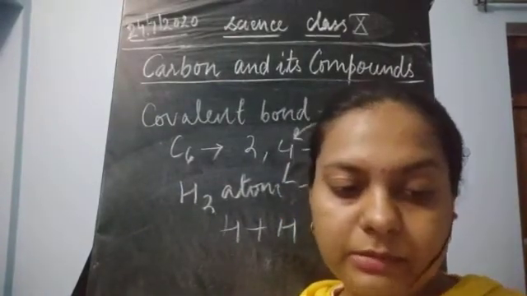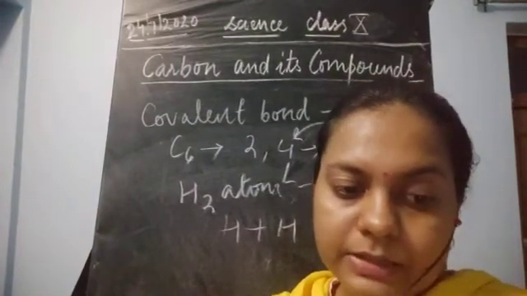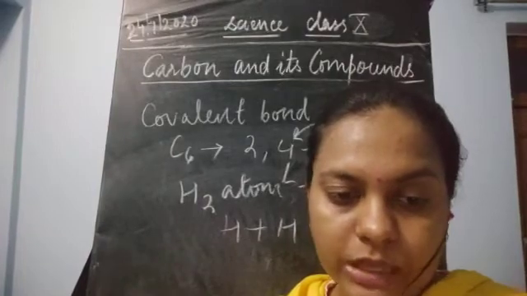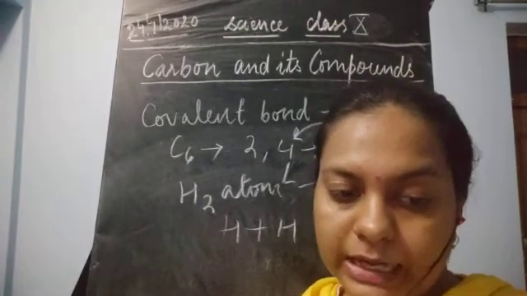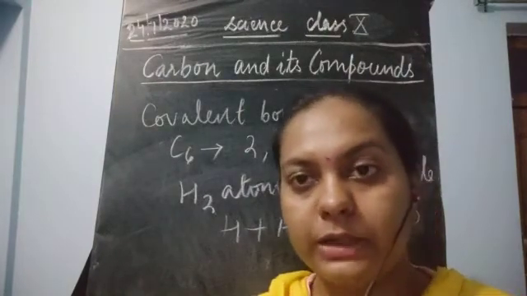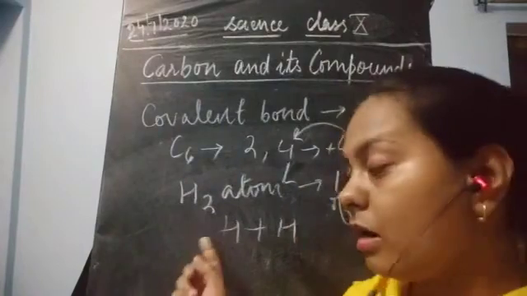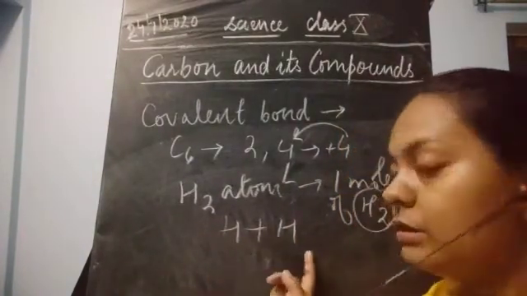How is it being done? You will see in a few minutes. The shared pairs of electrons belong to the outermost shell of both atoms, which leads both atoms to attain the noble gas configuration. It means the octet or duplet will be completed for both.